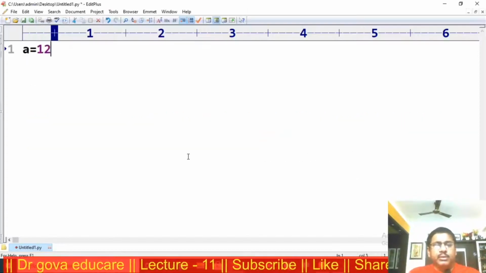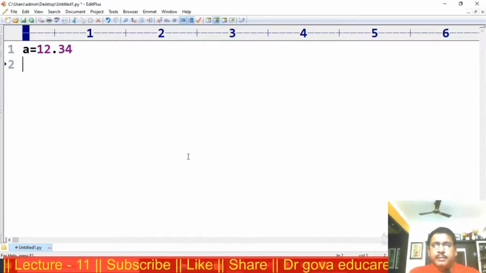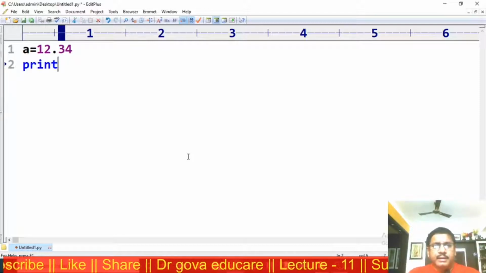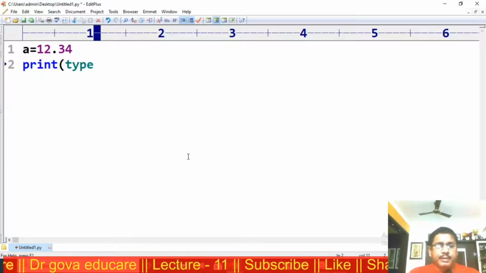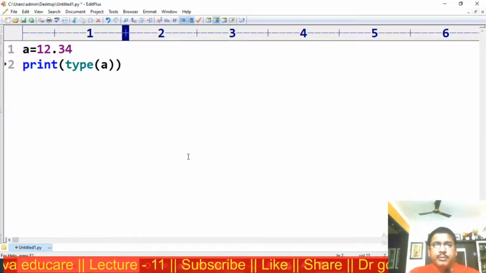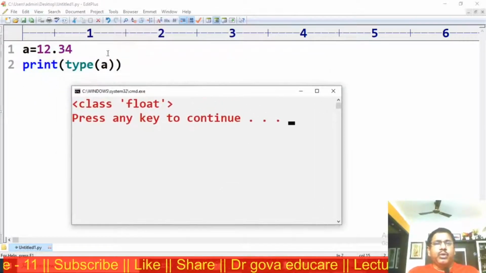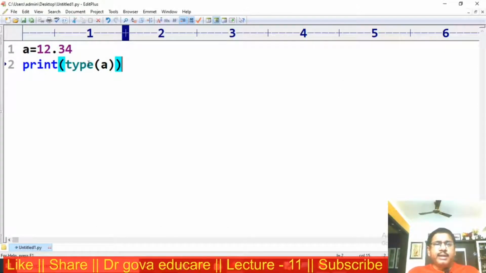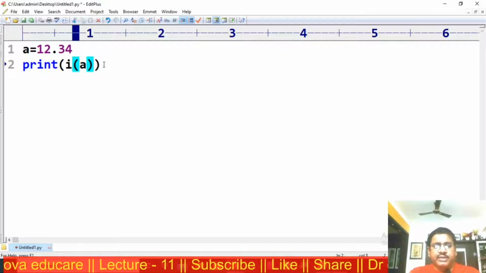a is equal to 12.34. Print type of a. Now observe here, a is a floating data type. I want to convert floating data type into integer data type using the int function.